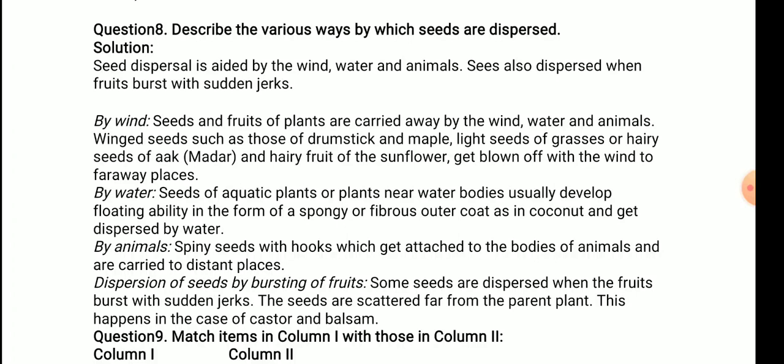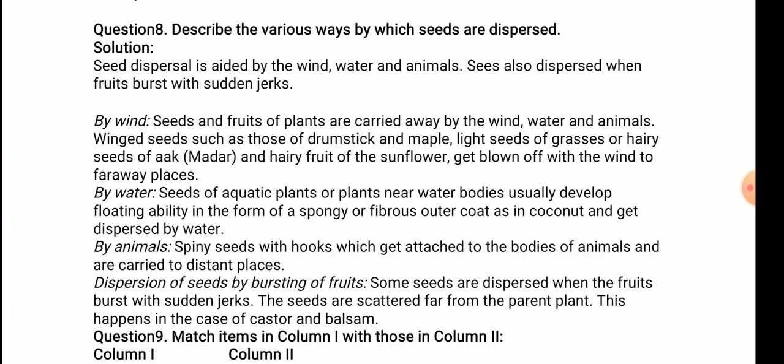So these are the various ways by which seeds are dispersed: by wind, by water, by animals, and by bursting of fruits. By wind, it happens in the maple. By water, it is in aquatic plants, or sometimes coconut. By animals, spiny seeds.